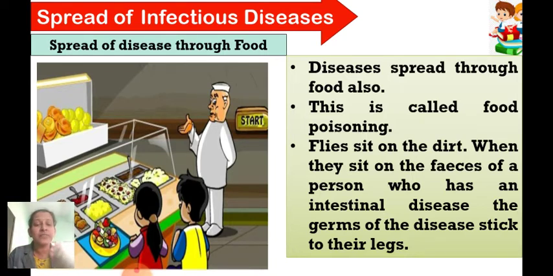The germs of the disease get stuck to the legs of these flies, and when they come and sit on the food, they carry those germs from the feces of the person who has an intestinal disease, and those will be landed upon the food. And if you eat the same food, what can happen? Of course, you will have the problem of food poisoning. That means you will suffer from gastro or diarrhea.